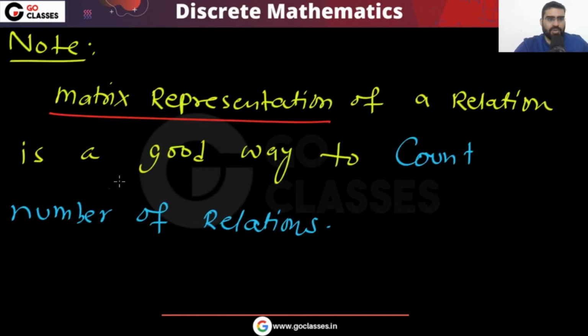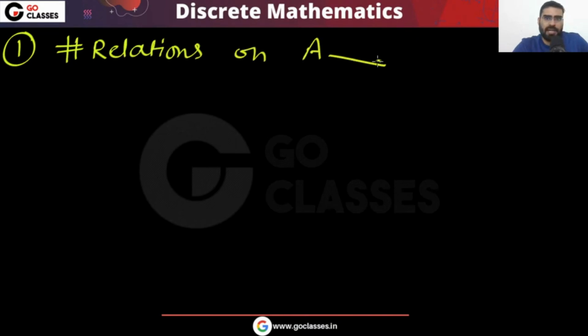For example, let me tell you. Let's see application 1: how many relations are there on A? Let's assume A has n elements. How are you going to calculate the number of relations on A? Just use the matrix representation.